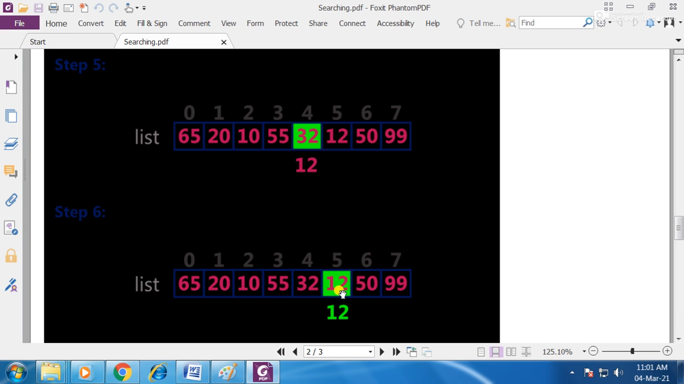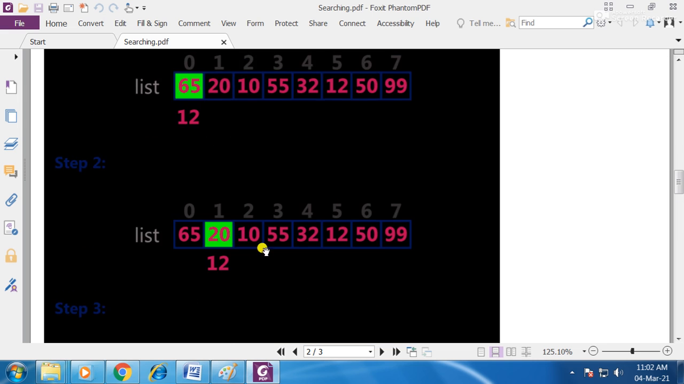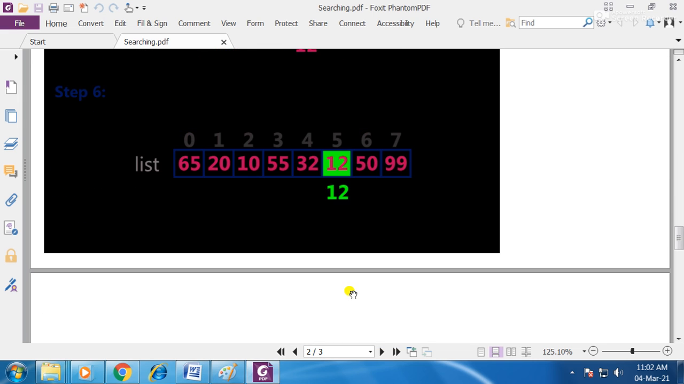So step number 6, there we are going to find the element. In this way, the element 12 is found at this particular position, the 6th position in the given list. Starting from 0 to 5 means it is at the 6th position. There are a total of 8 elements in the list, 0, 1, 2, up to 7 means there are 8 elements, and we are finding the element 12. So it is present at the 6th location, and in this case the result will be: element found at the 6th position in the given list.